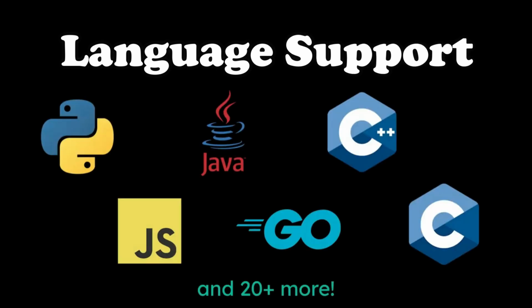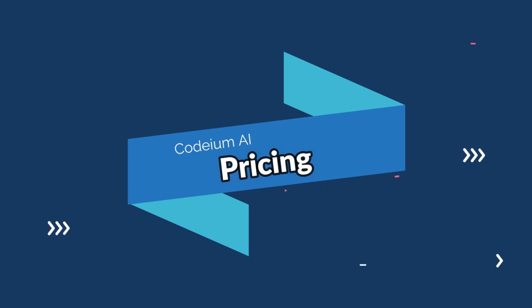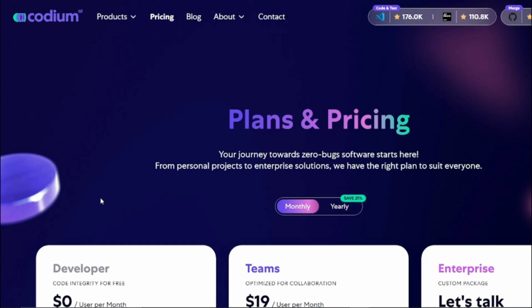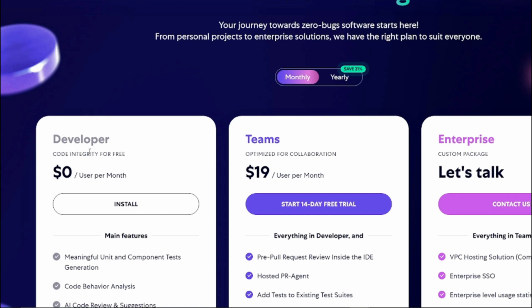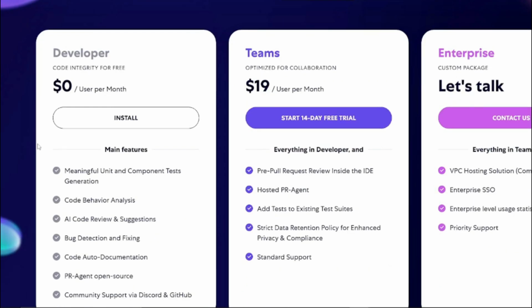All right, so if you talk about the language support for Codium AI, Codium AI practically supports every programming language, but some of the advanced features such as unit test, run, and fix are only supported for Python, JavaScript, TypeScript, and Java. So, if you want to work with Python, JavaScript, TypeScript, or Java, Codium AI could be the perfect fit for you guys. All right, if you talk about plans and pricing, Codium AI is also free. You can install it for $0, no money at all, and you can integrate it into your IDE and start using it right away, all right?